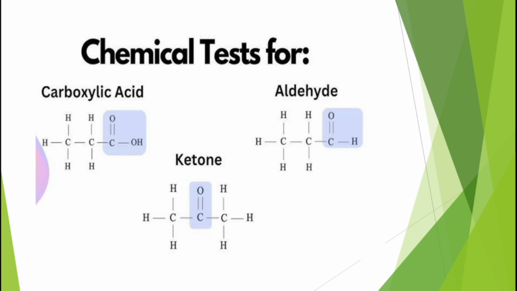Here you can see the place of carboxylic acids. You will find that COOH as the suffix was already there. You can see C, then OH is there, and also C is double bonded with O. In place of aldehyde, you will see that the COH compound we will find at the end of the carbon chain. But while we talk about ketone, it is in the middle of the carbon chain.